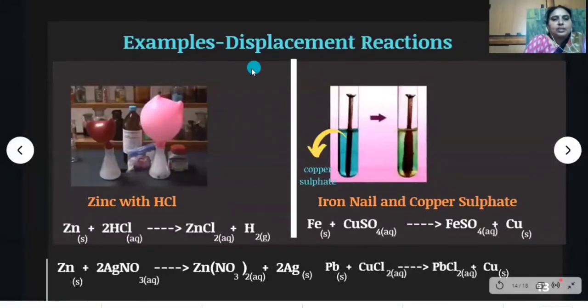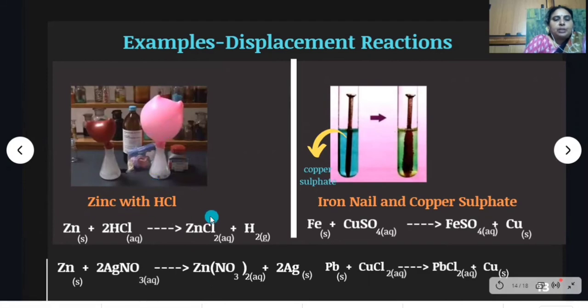Let us see some examples for displacement reactions. When metal reacts with acids, it liberates hydrogen gas. In this activity, we are taking zinc granules in the conical flask and adding dilute HCl, and immediately you have to tie the balloon at the mouth of the conical flask tightly.